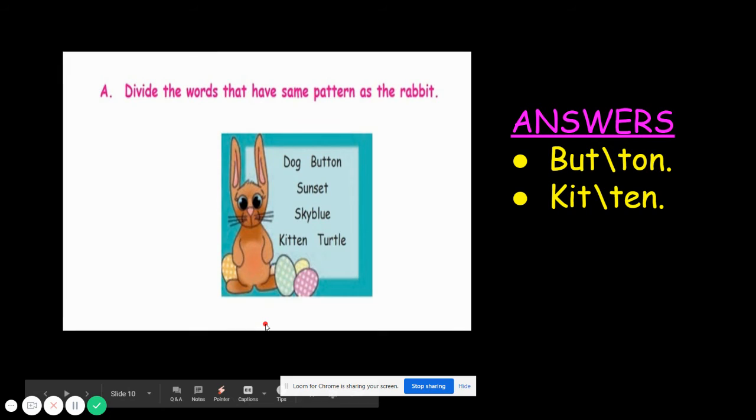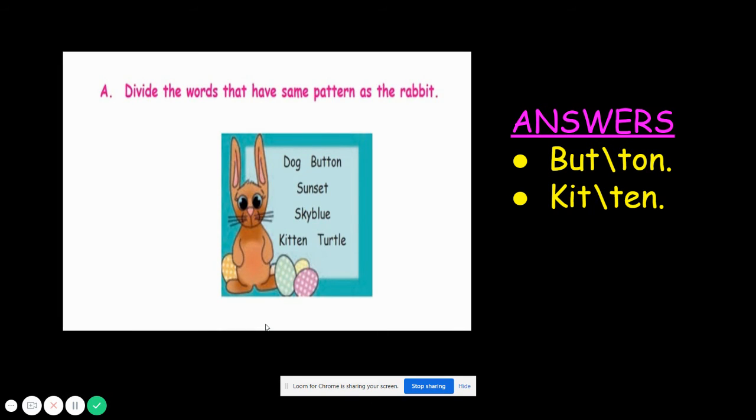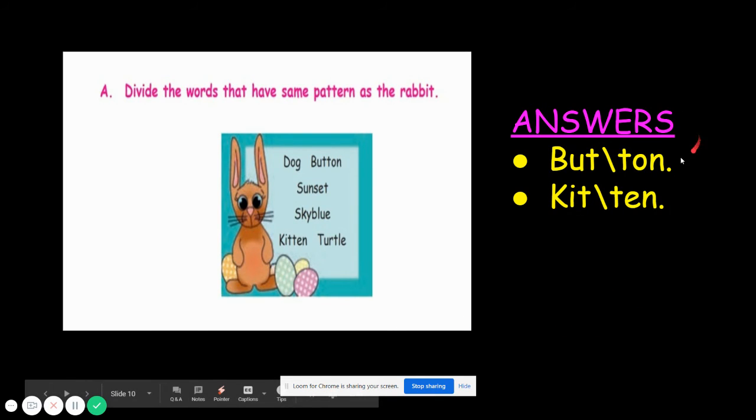So now we will see the book back exercises. Divide the words that have the same pattern as the rabbit. So we need to divide the words that have the same pattern as the rabbit. So, yeah, under which pattern does it come here? Yes, do you all remember it? Two consonants, yes. So, see here we have two middle consonants, button and kitten.